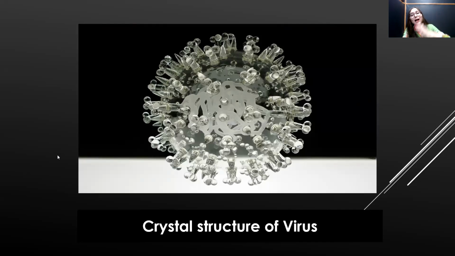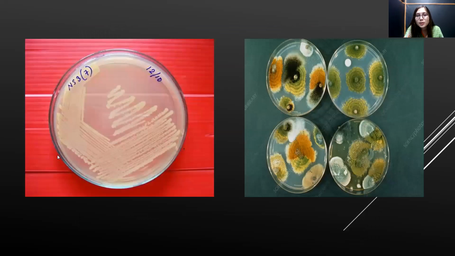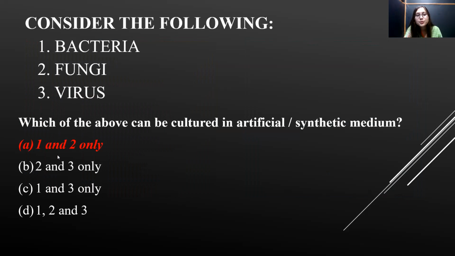But when they are present outside the host, they act like crystal structures. So culture of virus in artificial media is not possible. If we talk about artificial culture of bacteria, yes, it's possible. Here is the artificial culture of fungi. It's possible, and therefore option A, containing both 1 and 2, is correct.